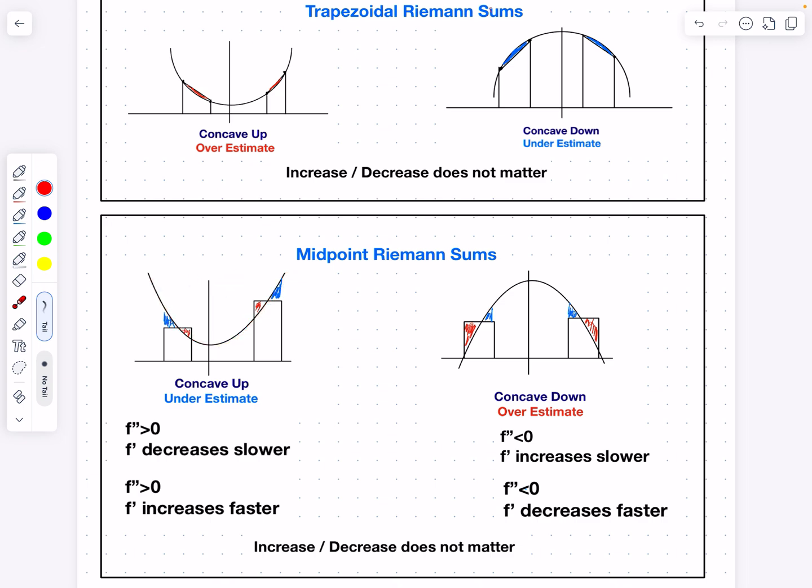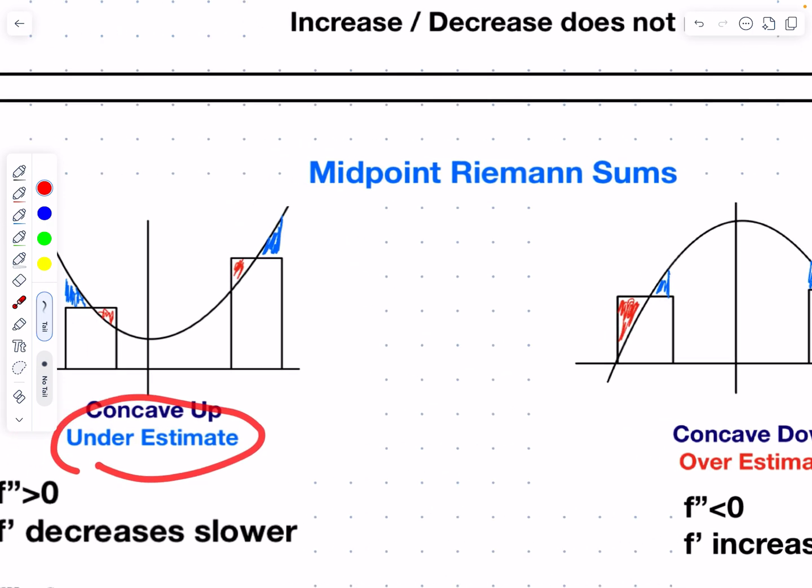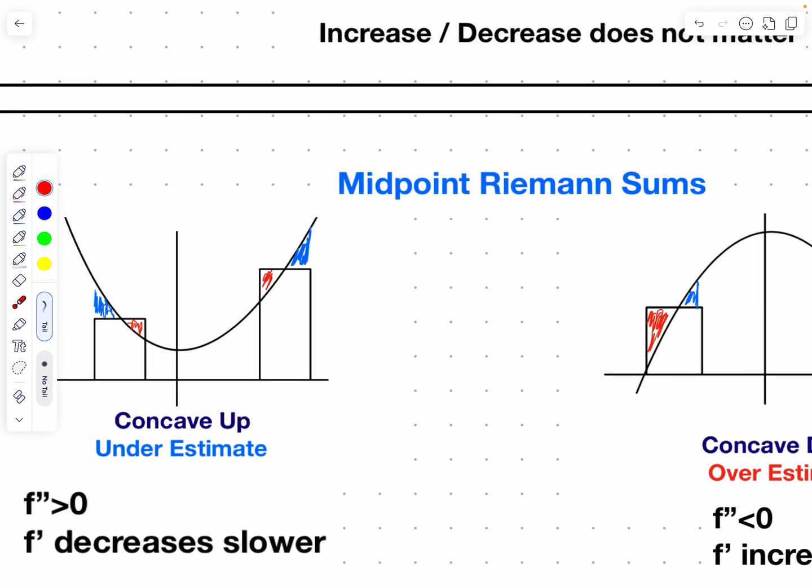Now, the fact that it's increasing like this helps us visualize a little bit of why it's an over or underestimate. So it's concave up, and we're already saying this is going to be an underestimate. But let's look at why. Open this up a little bit. This curve here, this was the slope, now it's steeper. If the slope had stayed here, the curve would have gone over like this, and you would have had a relatively significant portion of this rectangle above the curve, okay?